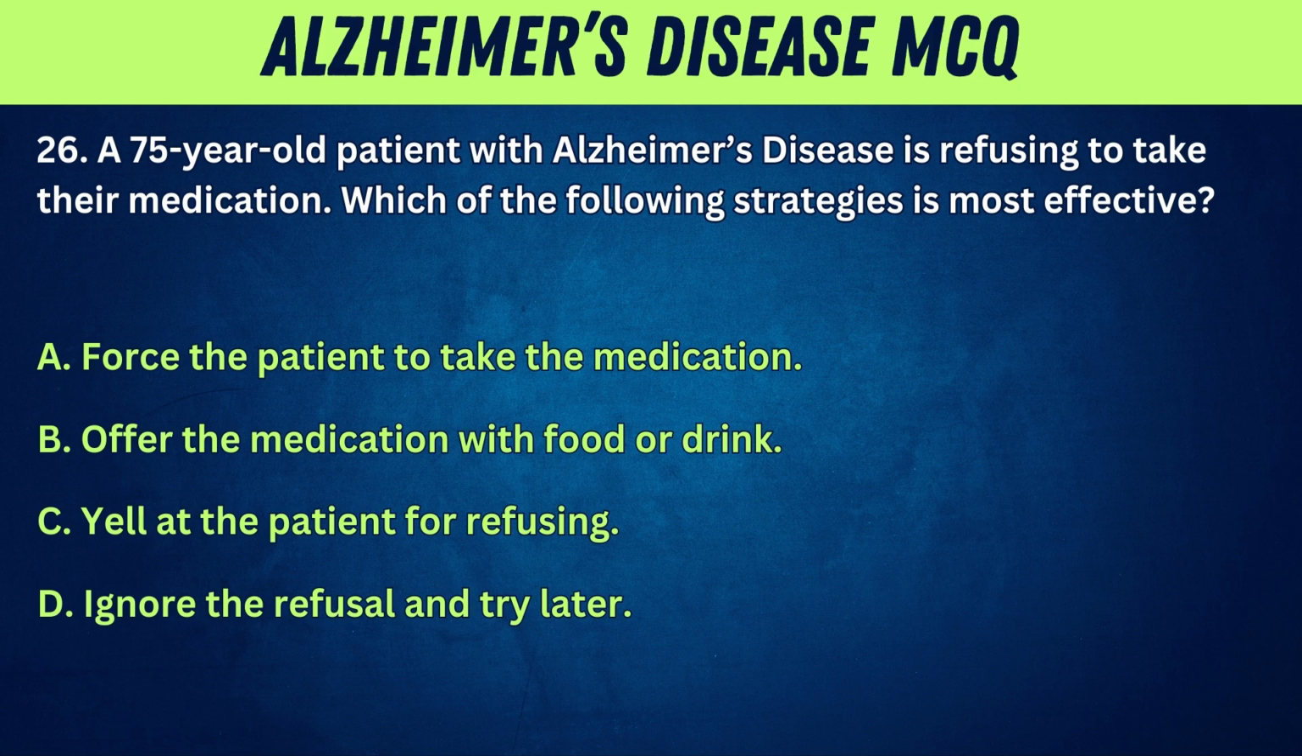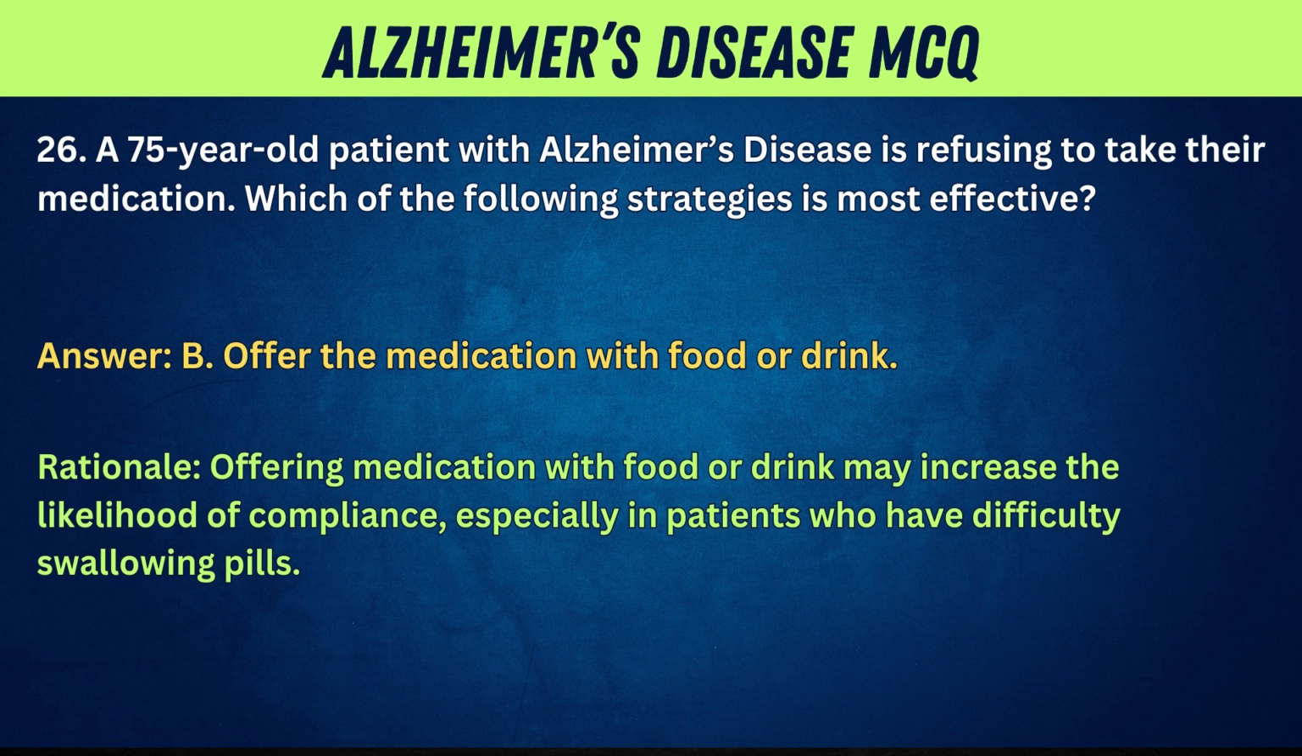26. A 75-year-old patient with Alzheimer's disease is refusing to take their medication. Which of the following strategies is most effective? A. Force the patient to take the medication. B. Offer the medication with food or drink. C. Yell at the patient for refusing. D. Ignore the refusal and try later. Answer. B. Offer the medication with food or drink. Rationale. Offering medication with food or drink may increase the likelihood of compliance, especially in patients who have difficulty swallowing